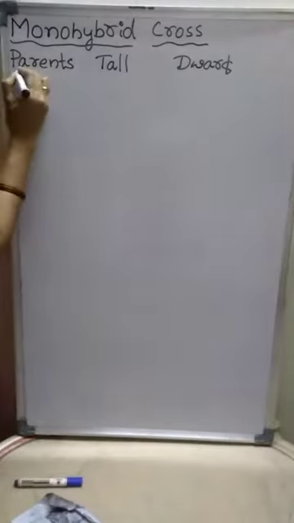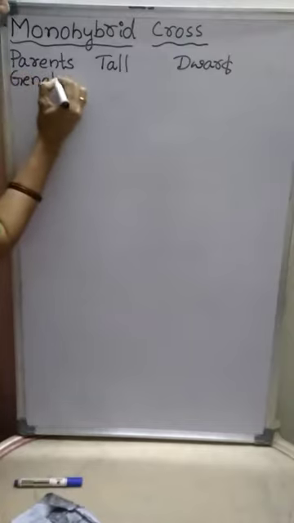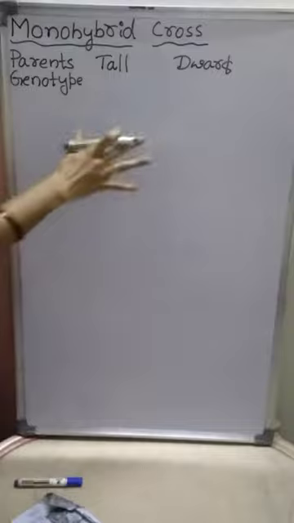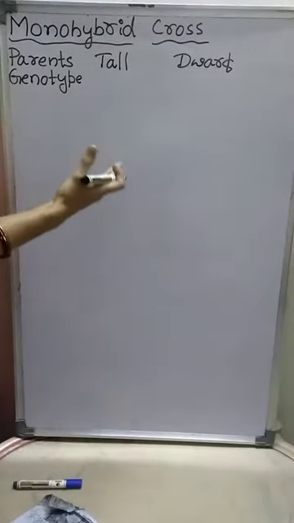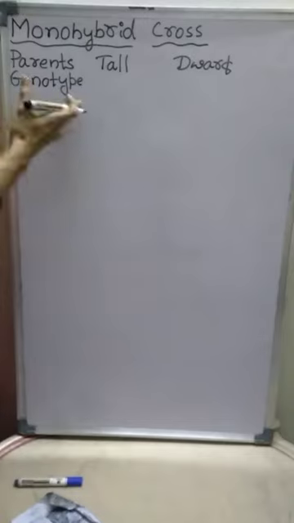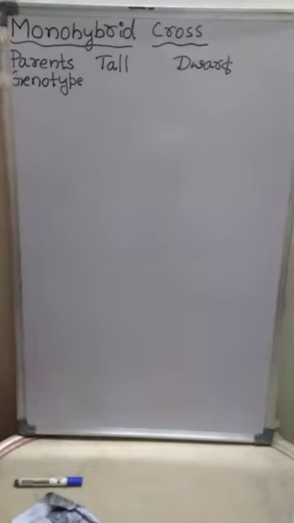And then genotype. Genotype means genetic constituent of an organism. How is this character represented genotypically? How is this character represented in the form of genes? Gene is nothing but the segment of DNA which is responsible for the character. Genotype is the genetic constituent of an organism.